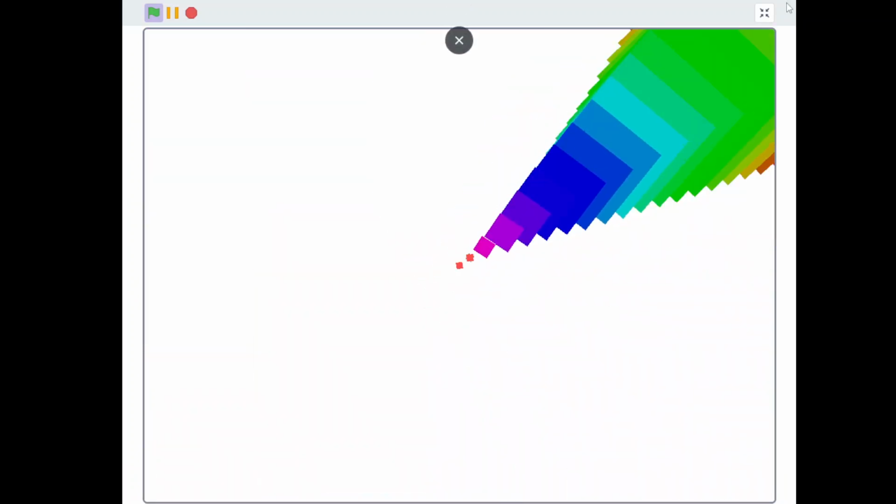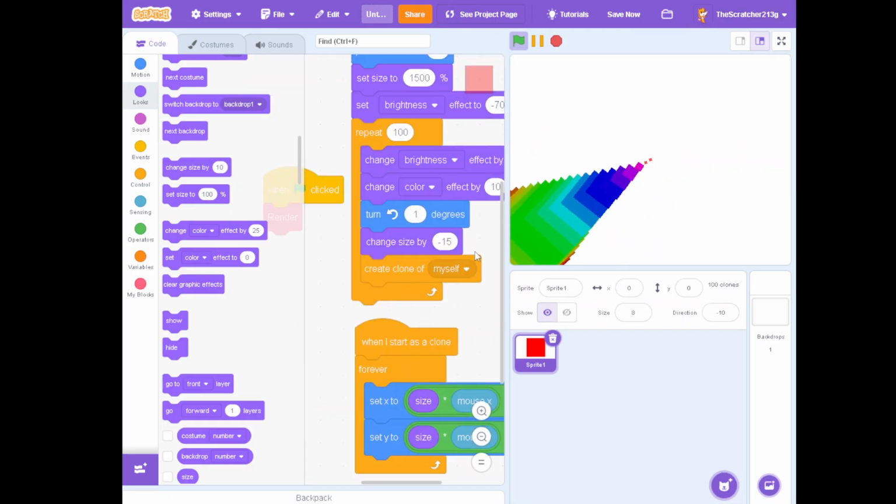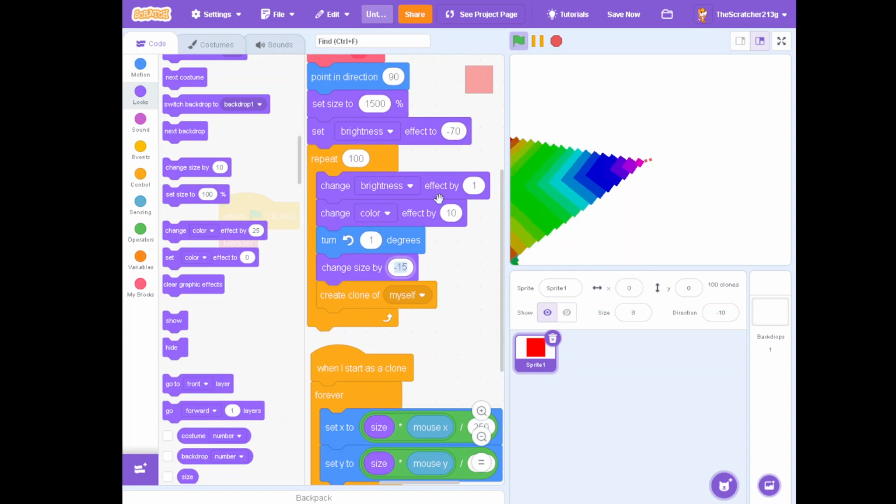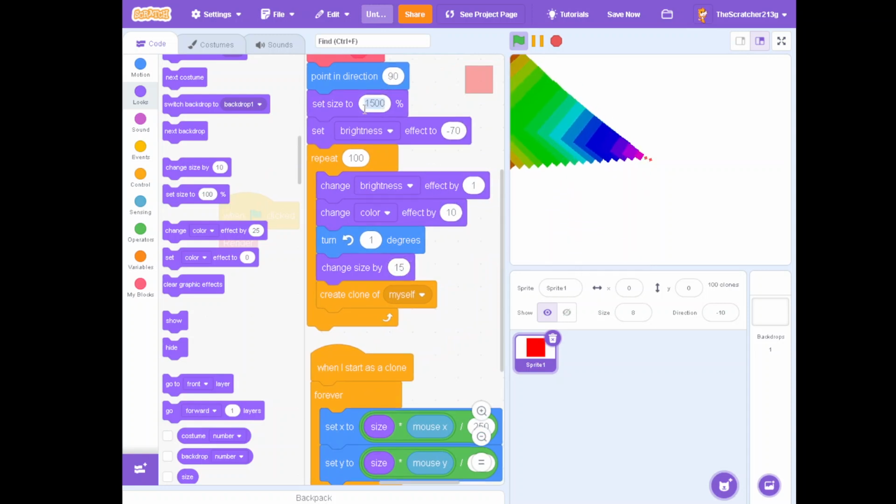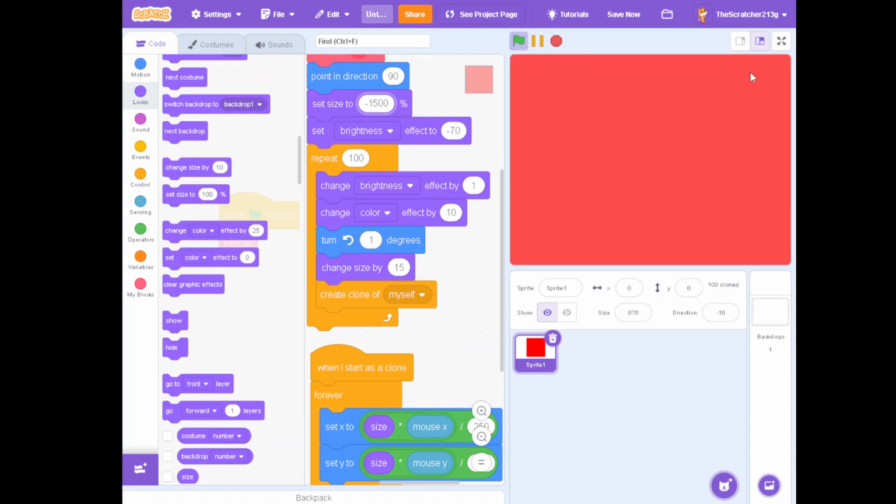If you change the size by 15, you get negative. It doesn't do anything.